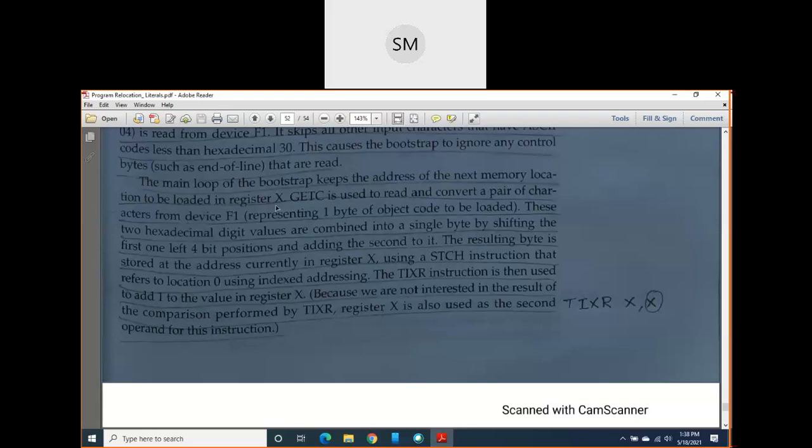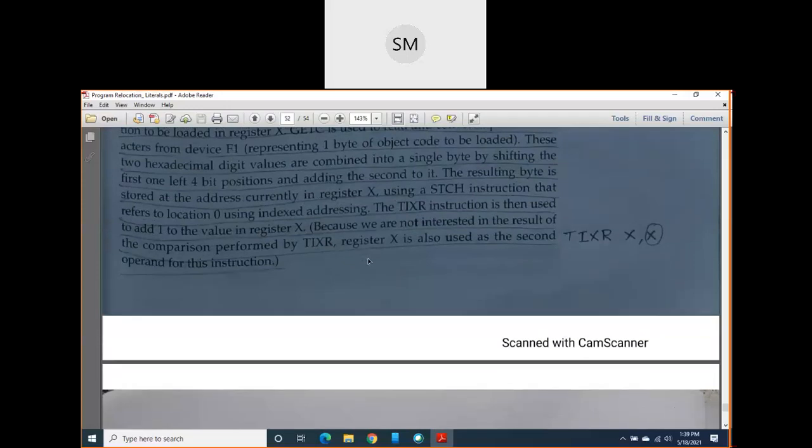Right now you are loading the object program into one memory location, but which is the next available memory location for me? You will get that information from register X. So here GETC, this subroutine in our program, is used to read and convert a pair of characters from device F1. I already told how to convert it. Now we will go to the program actually.